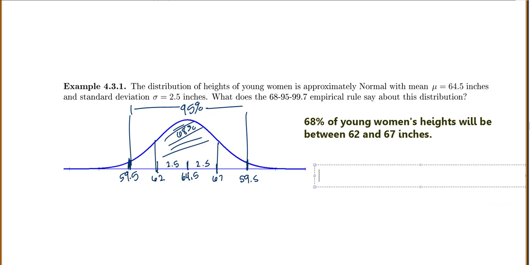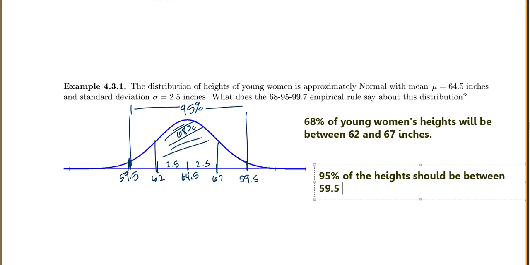That means 95% of the heights should be between 59.5 and, oh, I wrote 59.5 again, sorry, that should be 69.5. So 59.5 and 69.5 inches.